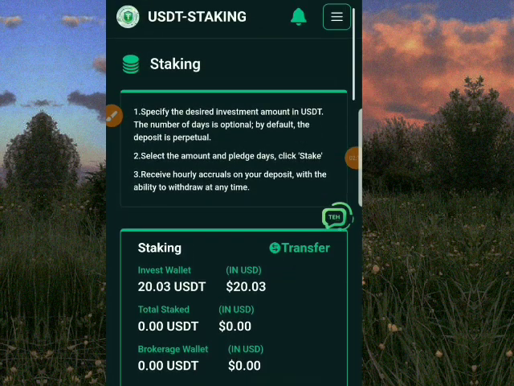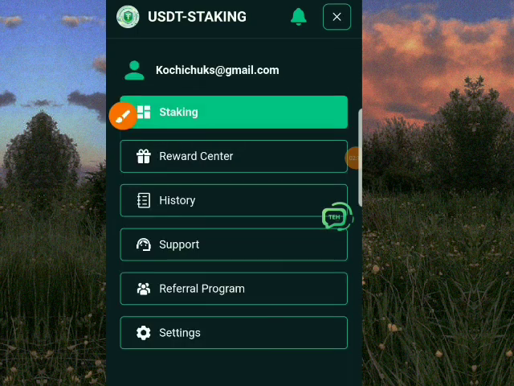Quickly, I'll be showing you how you can earn free USDT in this platform without recharging any USDT. All you have to do is click on reward center. Once you click on reward center, it takes you to an interface where you perform daily tasks in this platform for you to earn free USDT for yourself without any stress.